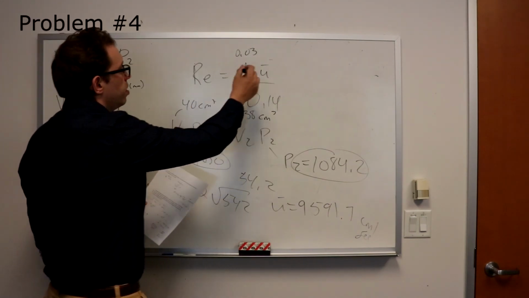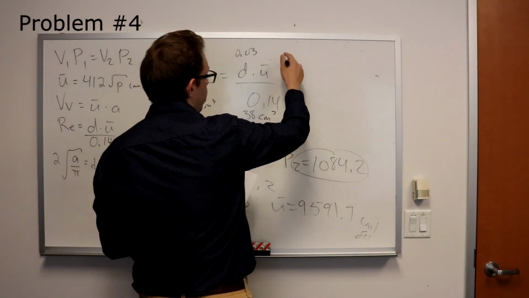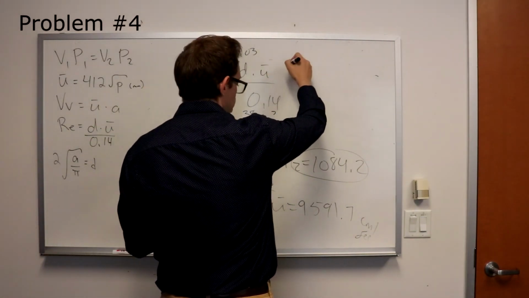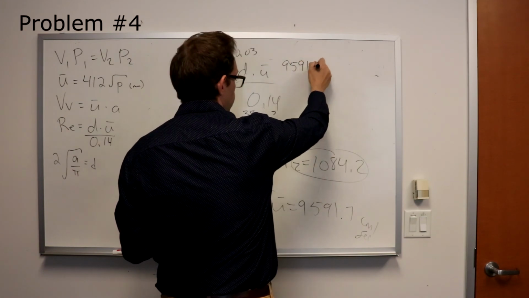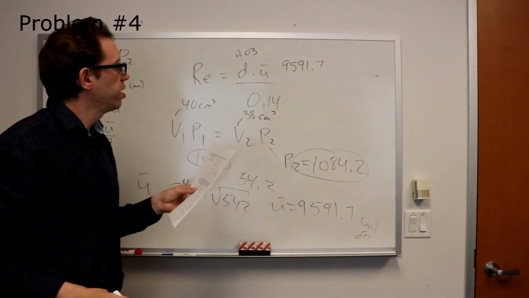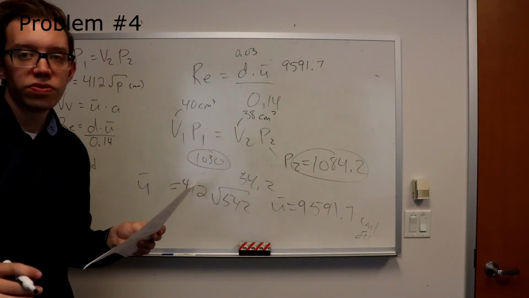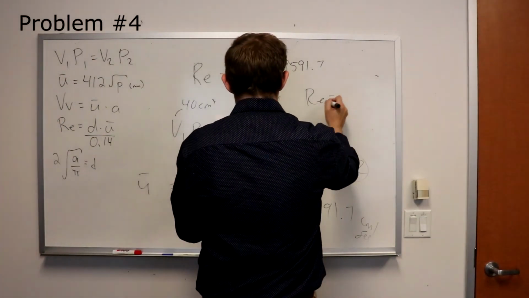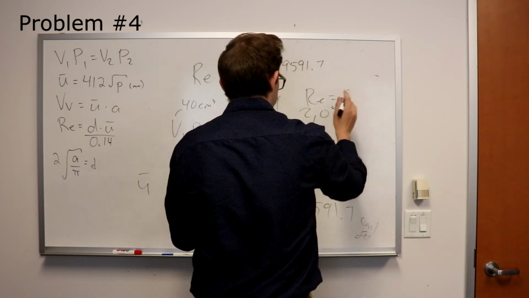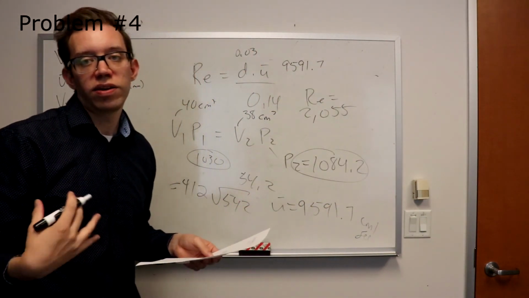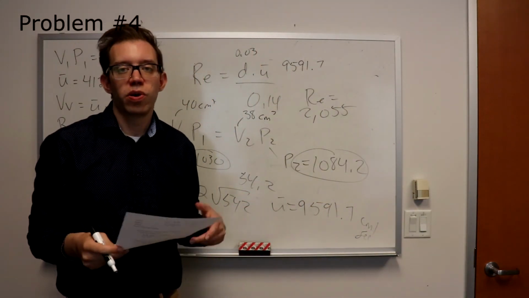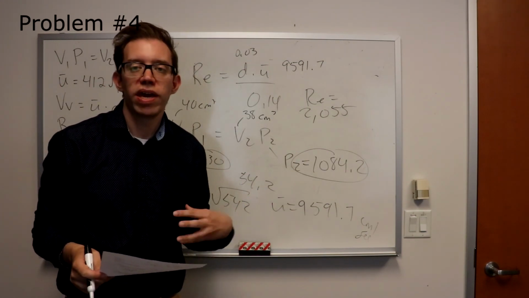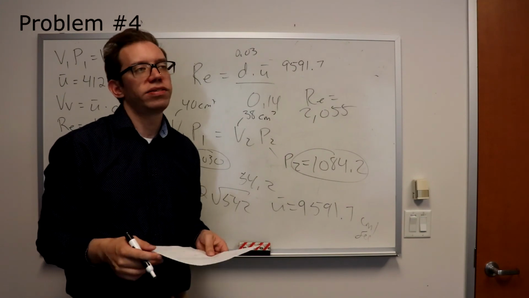We can finish the problem. 0.03, I gave you the diameter, you don't need to do anything to that. That's in centimeters, times 9,591.7 divided by 0.14. And the resulting Reynolds number that you should get, that I get anyway, is 2,055. And that is in fact above 1,700. So this woman, the Tlingit speaker, was in fact successful in making a sound.